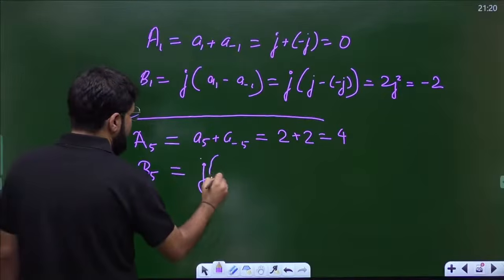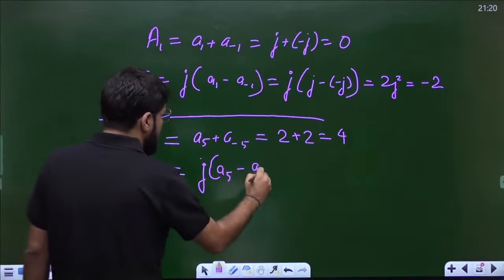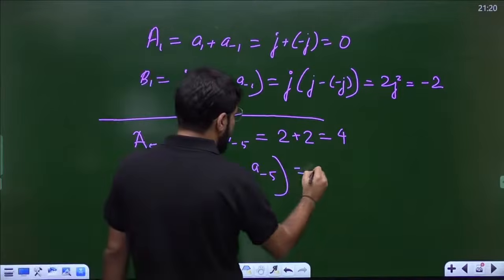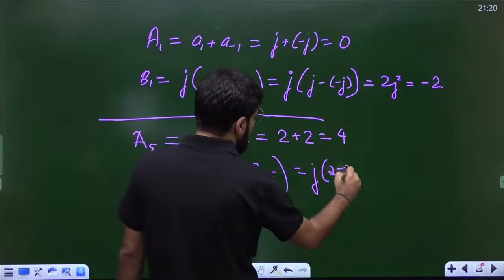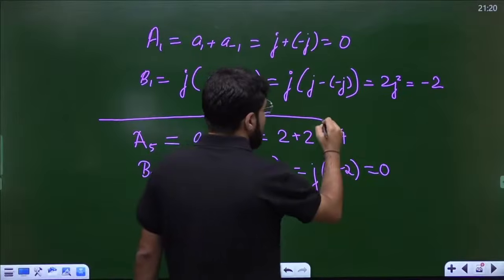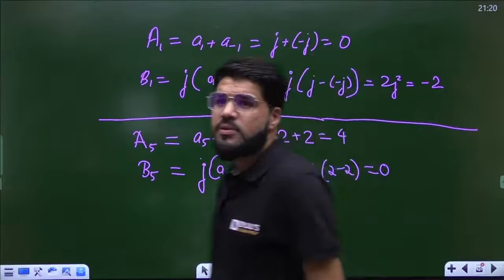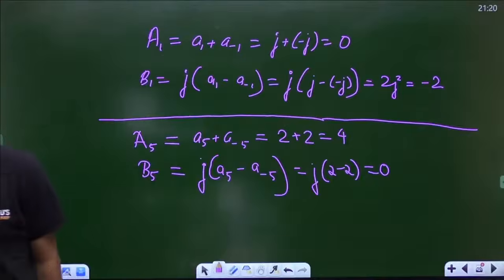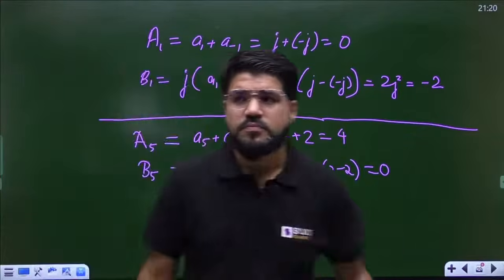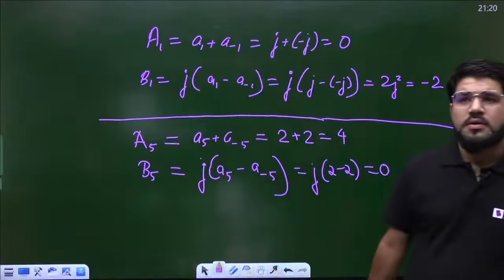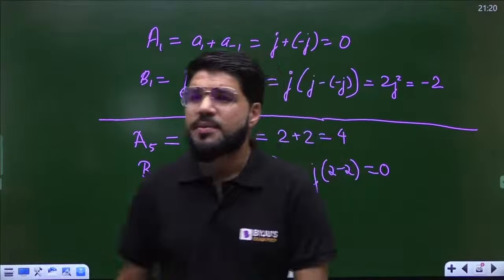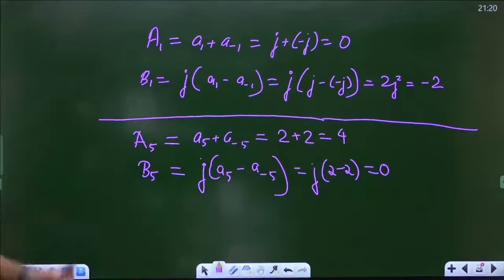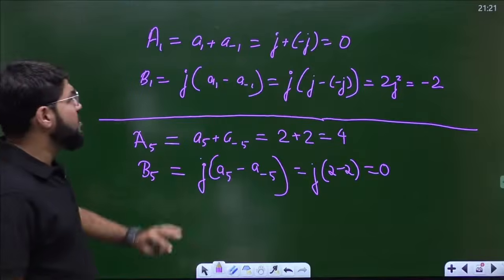It is given by j into a5 minus a minus 5, that is j into 2 minus 2, which should be equal to 0. So a5 is 4 and b5 is equal to 0.